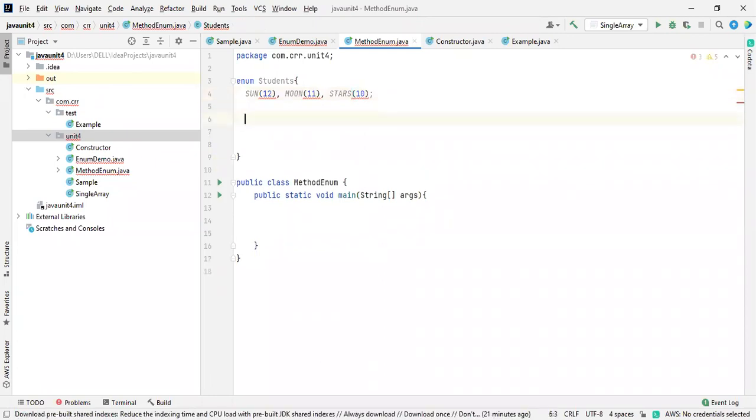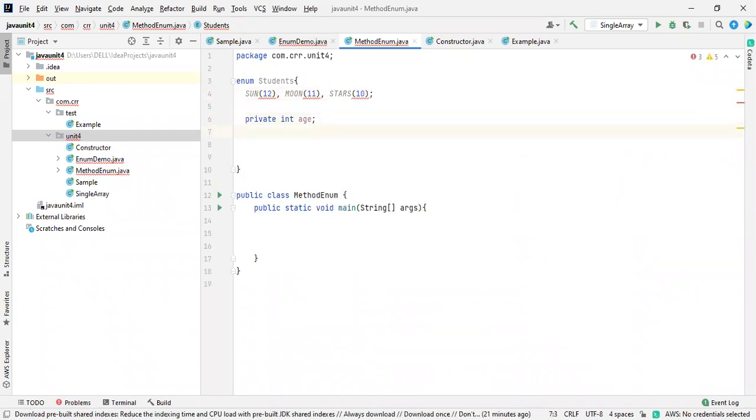Here I'm going to declare a variable, private int age. I already said that an enumeration consists of instances, constants and methods also.